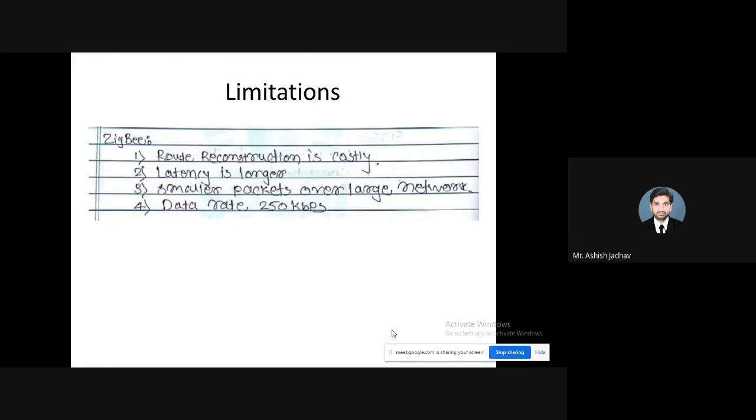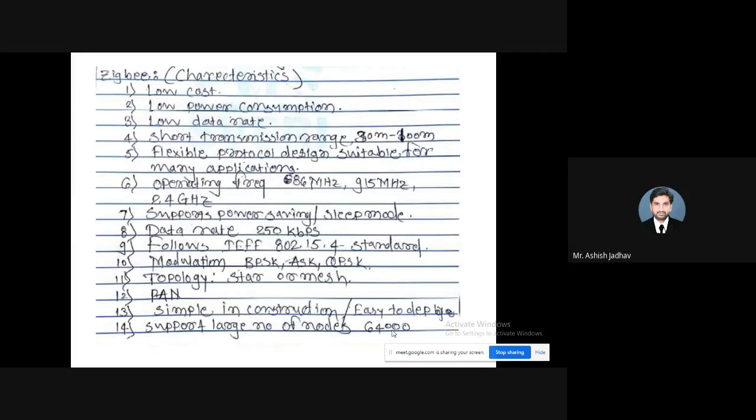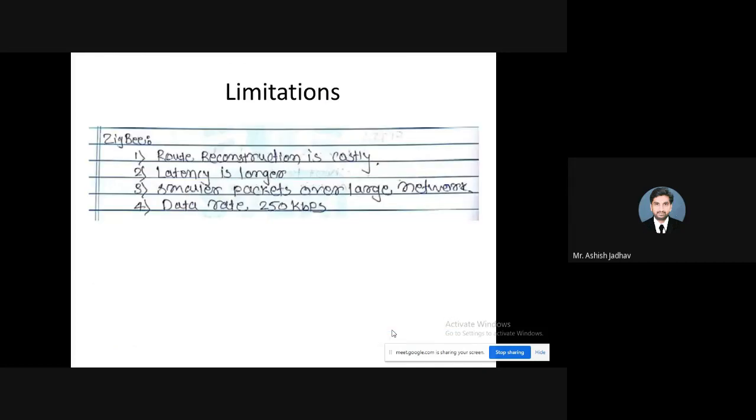Now, what are the limitations? There are a few limitations with Zigbee as well. Route reconstruction is costlier. If the connection is lost, route reconstruction would be costlier, because I told you, you could go for building a sensor network of around 64,000 nodes, and if you are following mesh topology, then if one of the sensor nodes goes down, it's very, very difficult to identify the node which has gone down, and route reconstruction is very difficult. This is what is explained here.